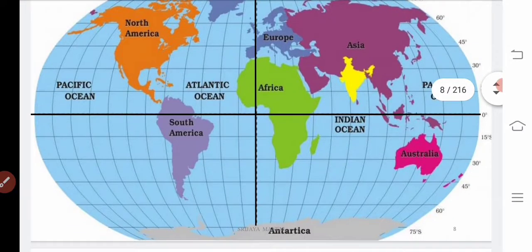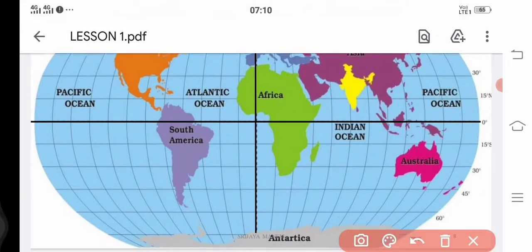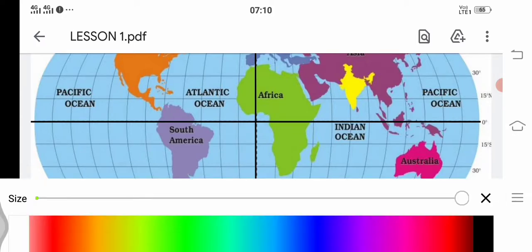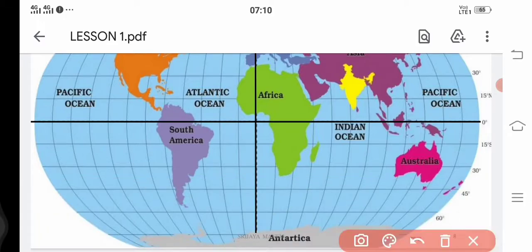We have seen that India is located in the north. So when you observe this map, you see here, where is India located? Here you can observe the middle line. What is this middle line? It is called the equator, isn't it? The middle line which is passing through the center, connecting the eastern parts with the western parts, is actually called the equator.